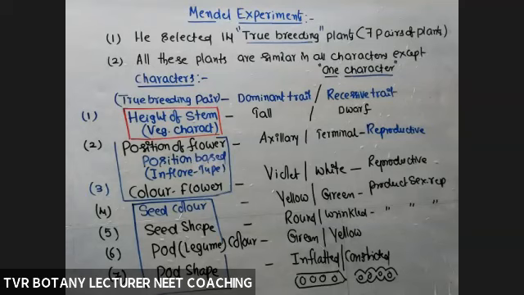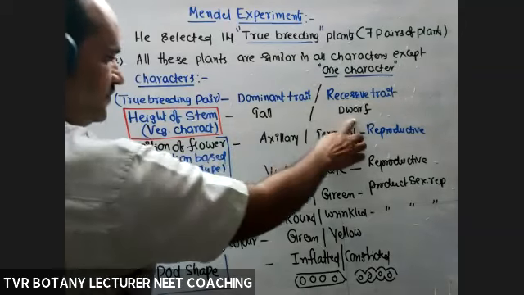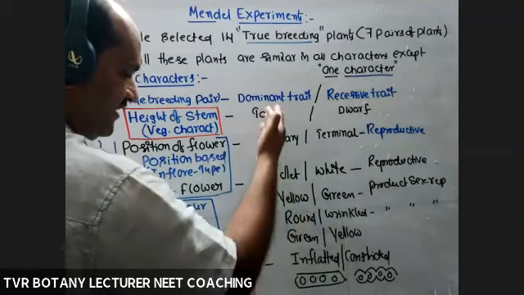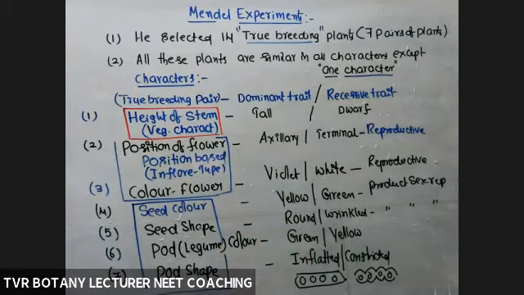So that is about characters. What about the total number of characters? 7 characters. Each character with how many contrasting traits? 2. One pair of contrasting traits. One pair, second pair, third pair, and so on. 7 pairs of contrasting traits. Right? Is it clear? And I will give you parents also after completion of what is homozygous and what is a heterozygous condition. Okay.